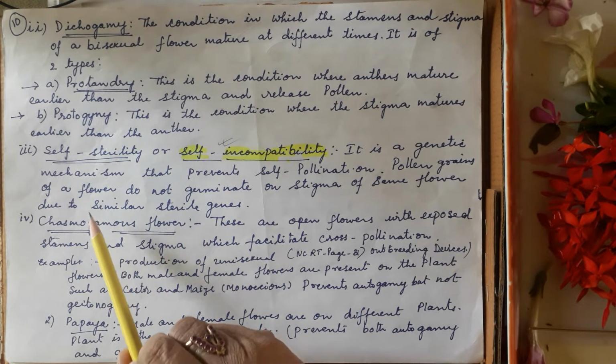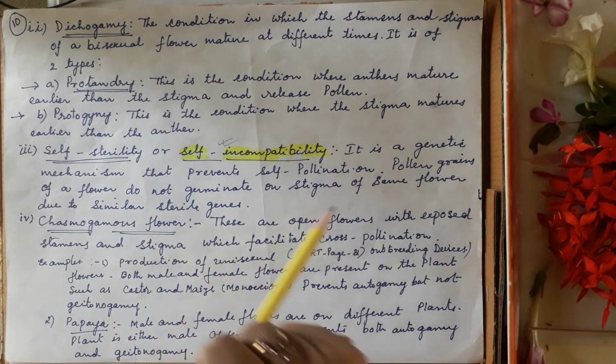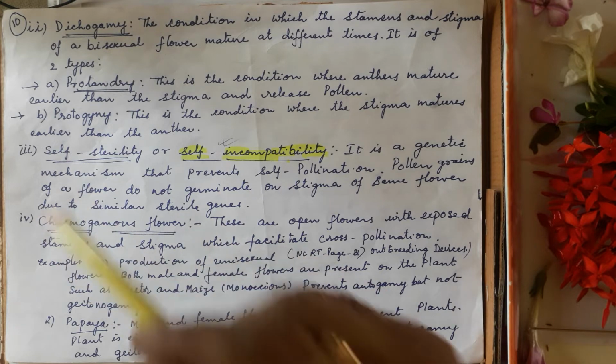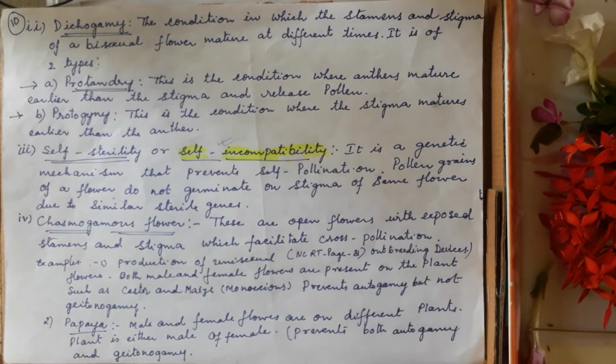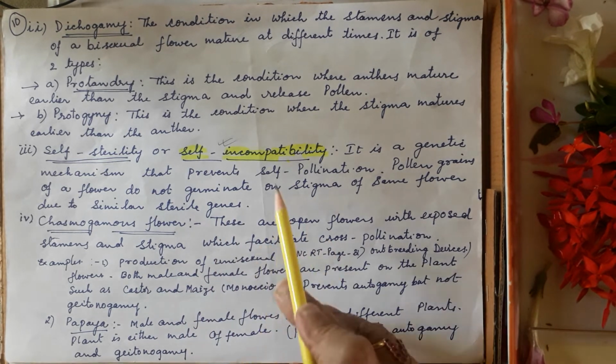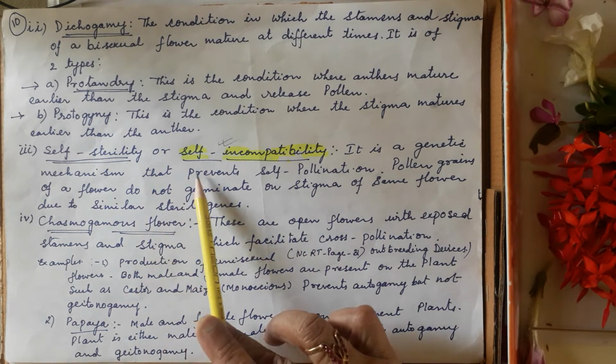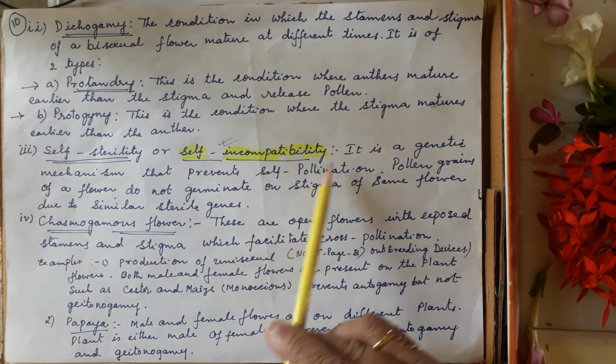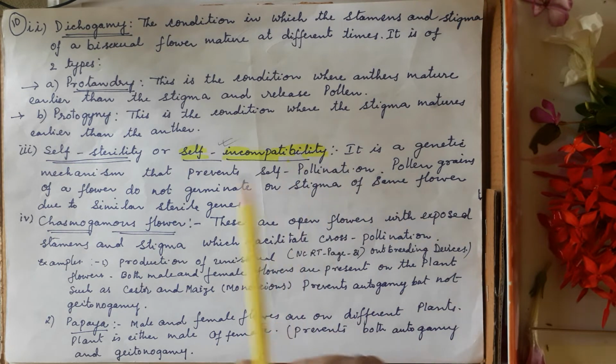The pollen grains of a flower do not germinate on the stigma of the same flower due to similar sterile genes. So if it falls on the same flower, the genes are the same on both sides and it becomes sterile. So it will not germinate. That is self-sterility or self-incompatibility. This is also to prevent self-pollination and promote cross-pollination.